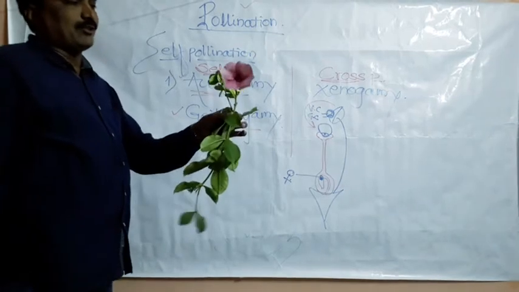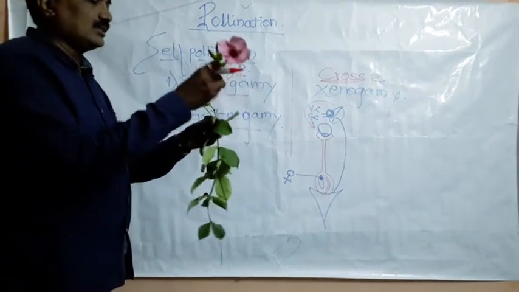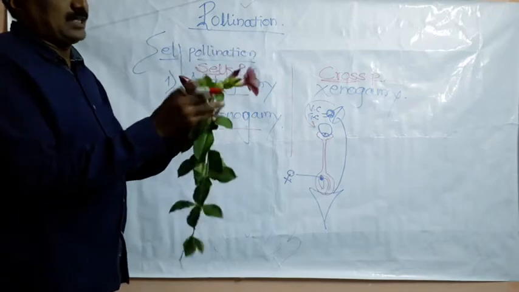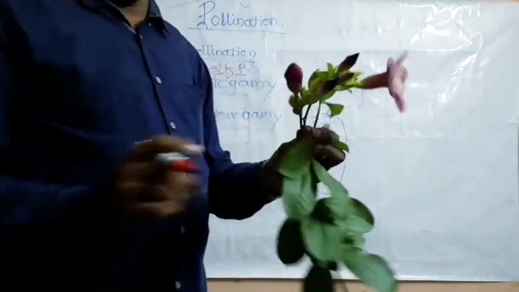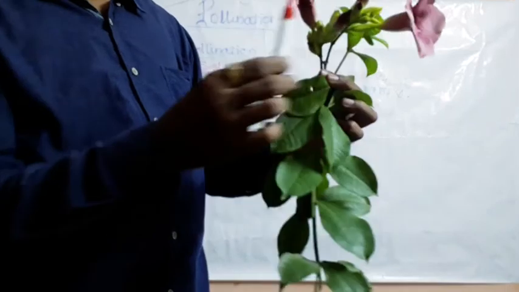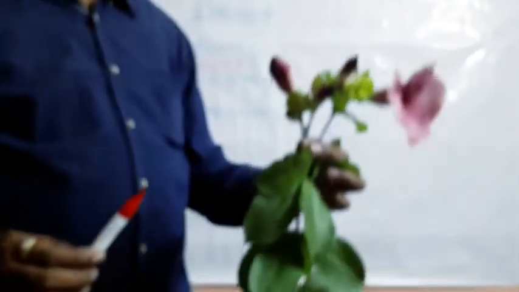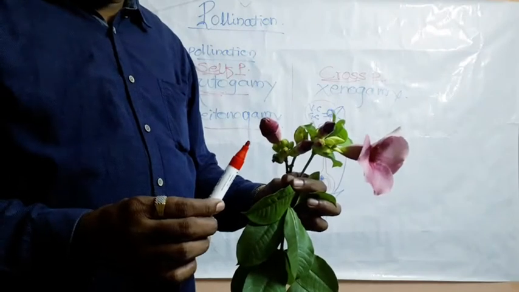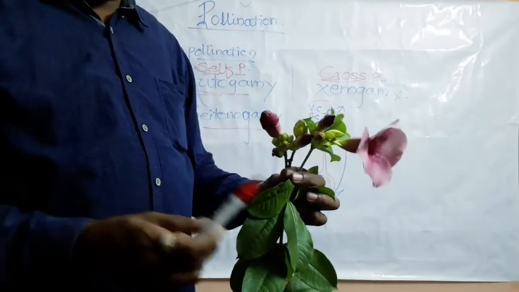Another one, the geitonogamy is there. In geitonogamy, what happens? If the pollen grains are transferred here, this is one flower, this is another flower, but both the flowers are on the same plant body.